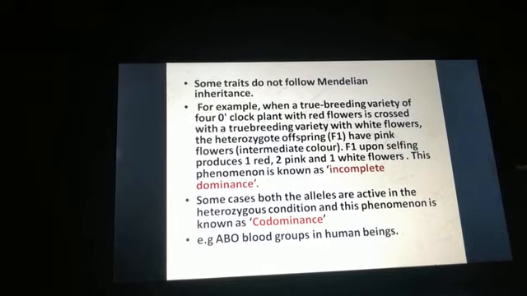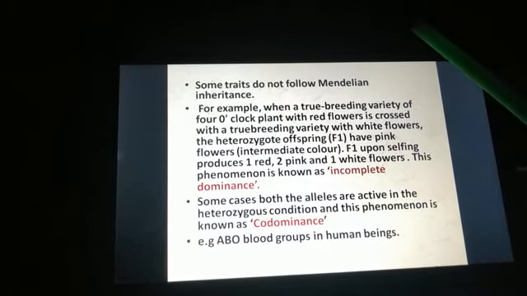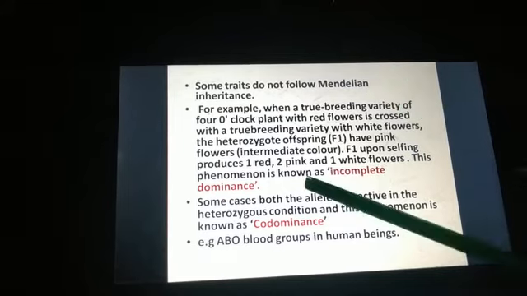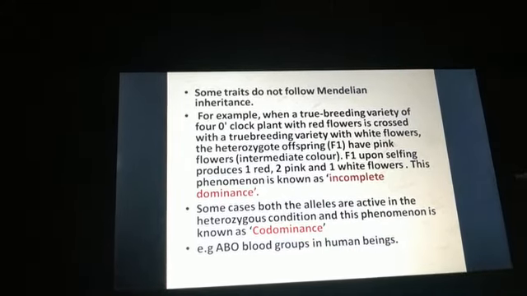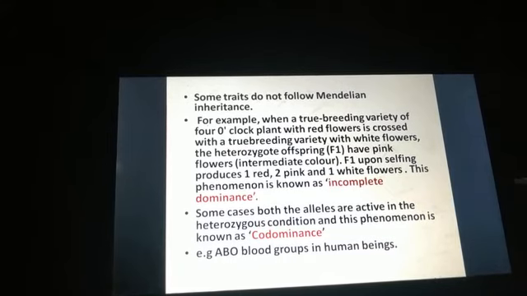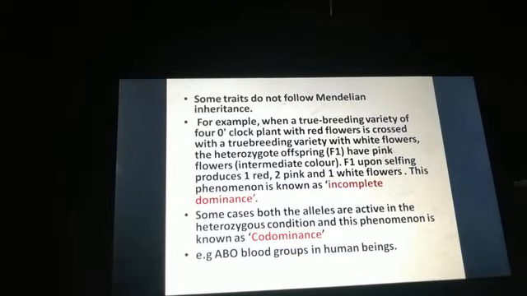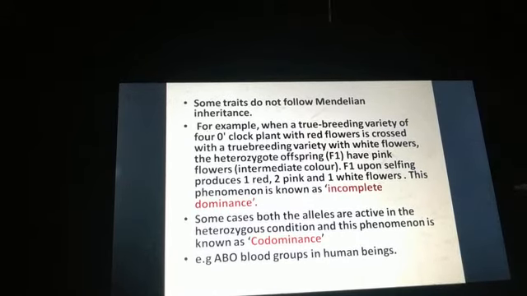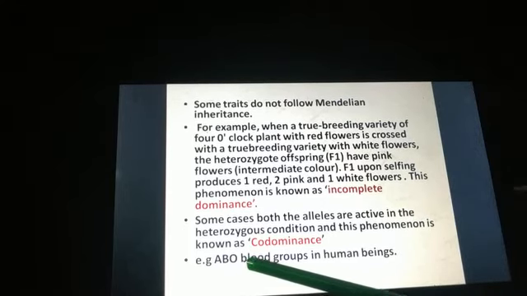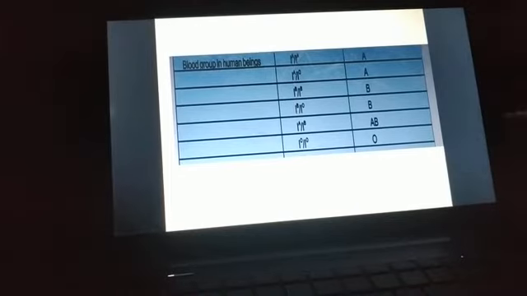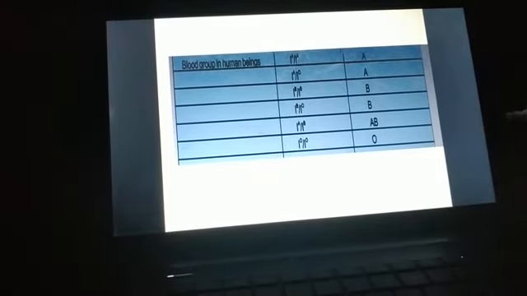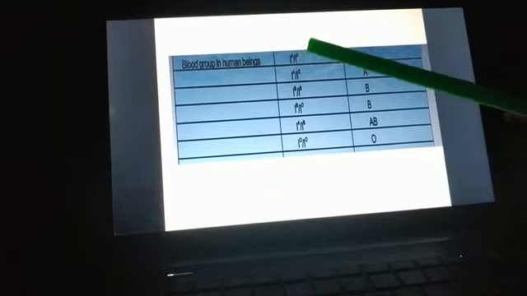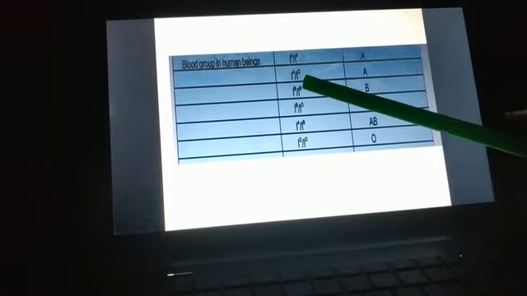Now another example which again deviates from Mendelian inheritance is codominance. In some cases, both the alleles are active in the heterozygote condition, and this phenomenon is called codominance. For example, the human ABO blood group. Human ABO blood group is controlled by a gene I, and this gene I has 3 alleles that are IA, IB and IO.